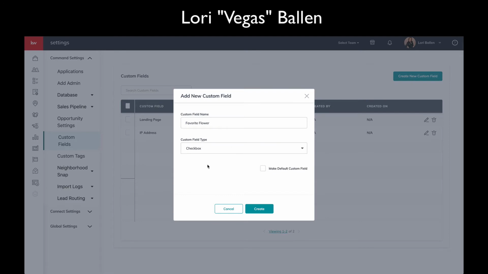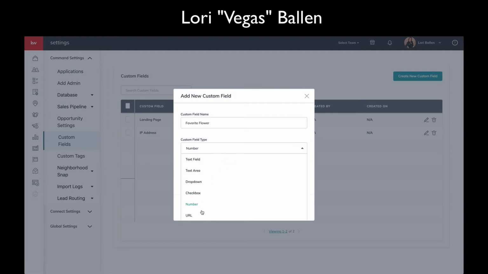A checkbox, so you could put something like, you wouldn't put favorite flower and then have them check it off. You might say something like, does this seller live locally? Checkbox. Or absentee owner, checkbox, right? You're going to check it off if they are an absentee owner or whatever, something like that.